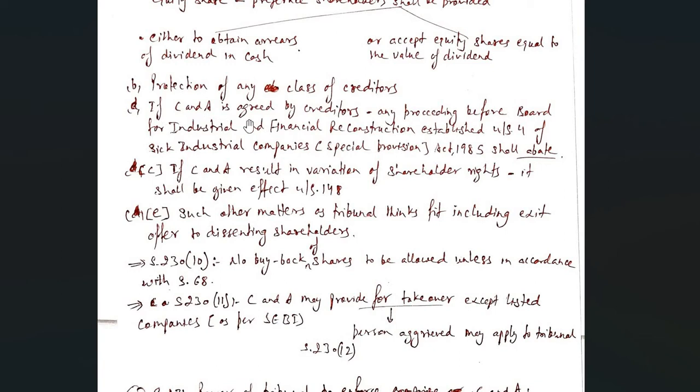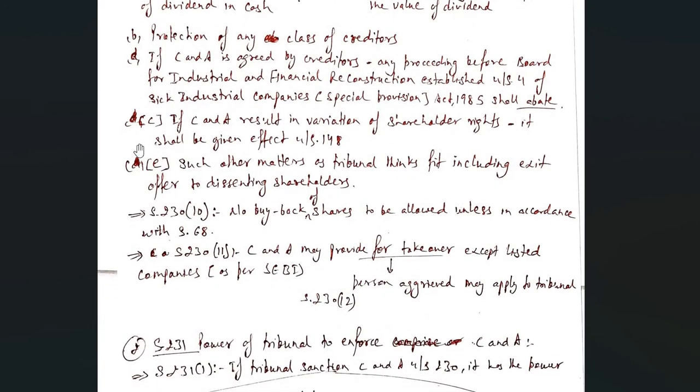If the compromise arrangement is agreed by creditors, then any proceeding before the Board for Industrial and Financial Reconstruction established under Section 4 of the Sick Industrial Companies Act 1985 shall abate. It will not be happening till the time this reconstruction or this compromise is happening. Then if the compromise and arrangement result in variation of shareholder rights, then it will be given effect under Section 48.